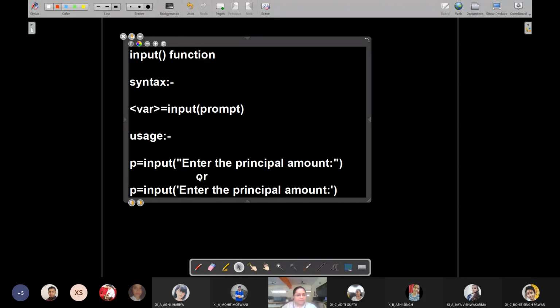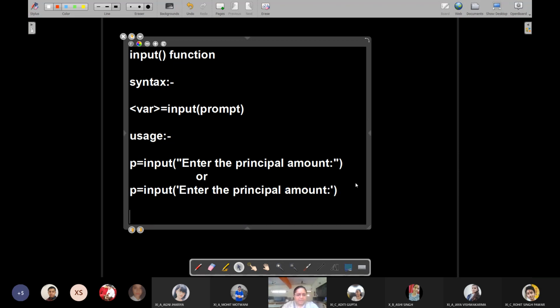So now you have the input statement, but whatever the input function fetches from the user, it converts into a string and assigns it to the variable.